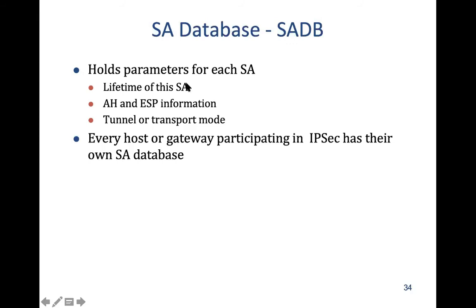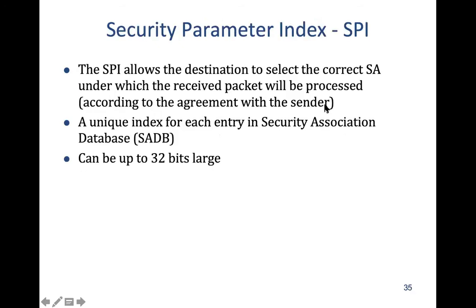It will contain the lifetime of a security association, AH and ESP information, whether it's using tunnel or transport mode, and also key values. When you say ESP, then of course it will have keys, and AH related hash values, etc. When it's AH, then possibly only hash values.